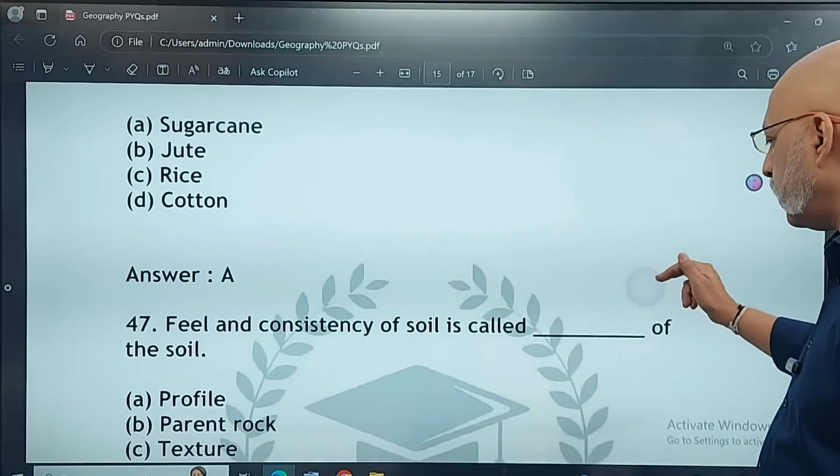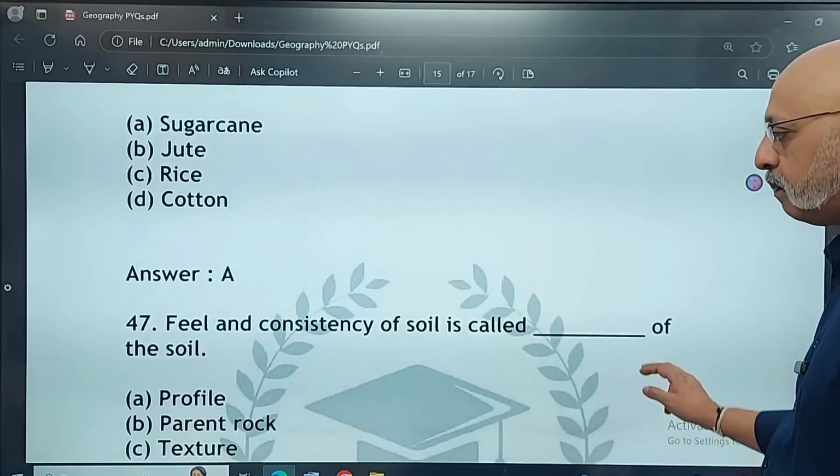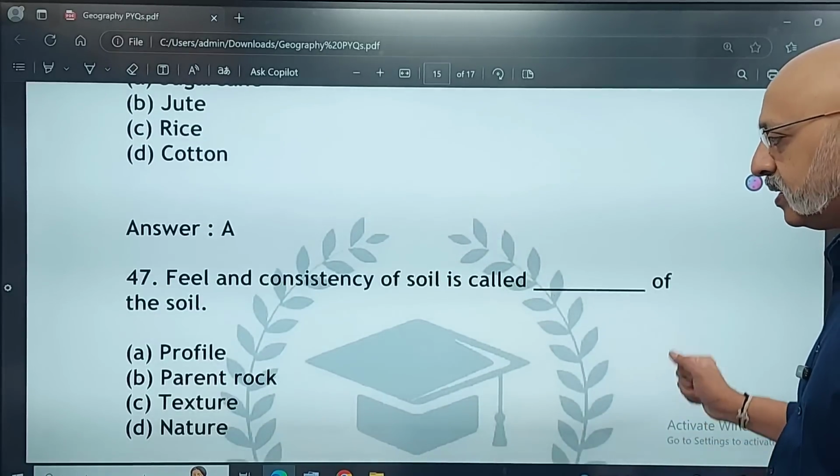Feel and consistency of soil is called dash of the soil. Profile, parent rock, texture, or nature. The correct answer is texture.